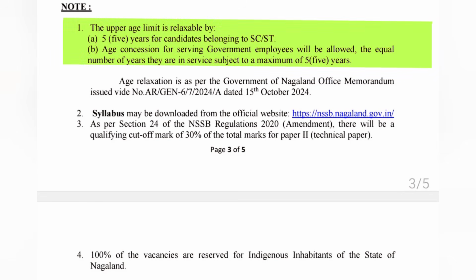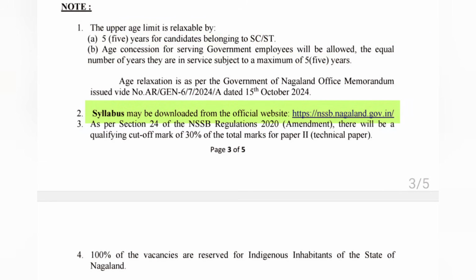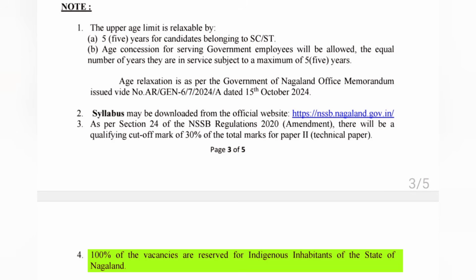Age is relaxable by 5 years for candidates belonging to SC and ST candidate. Age concession for serving government employees will be allowed the equal number of years they are in service, subject to a maximum of 5 years. Note this important point, syllabus can be downloaded from their official website, that is nssb.nagaland.gov.in. And remember, 100% of the vacancies are reserved for indigenous inhabitants of the state of Nagaland.